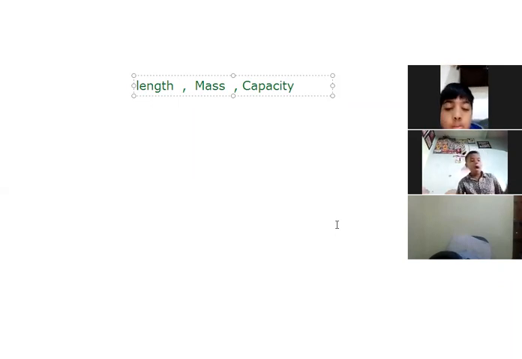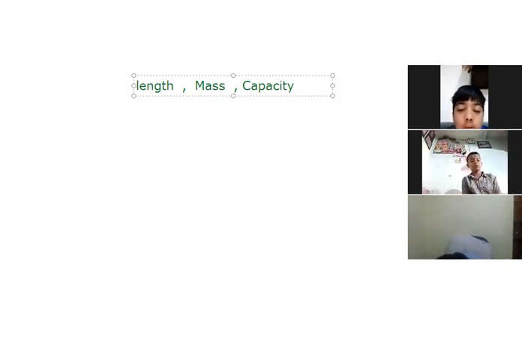Is it clear, Arjun? Yes, ma'am. Okay, so simply we can say mass means the weight of solids, and capacity means the weight of liquids.